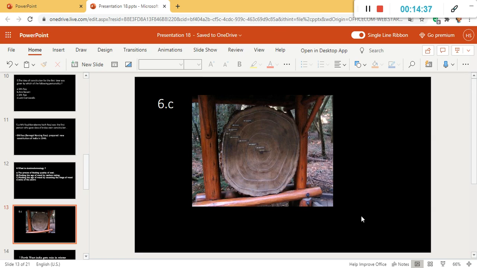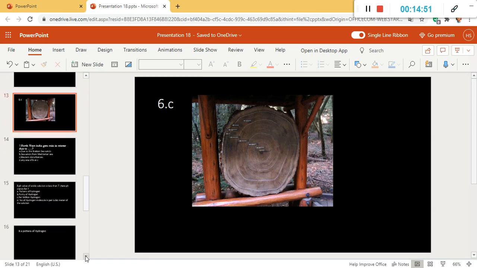And these rings are annual, and in many trees they may vary also. Okay, they are not annual always.